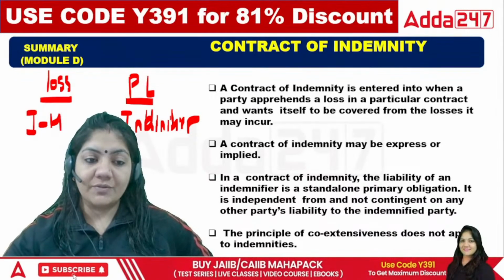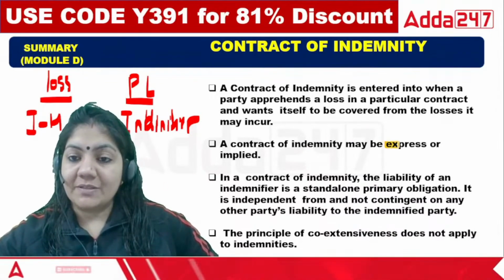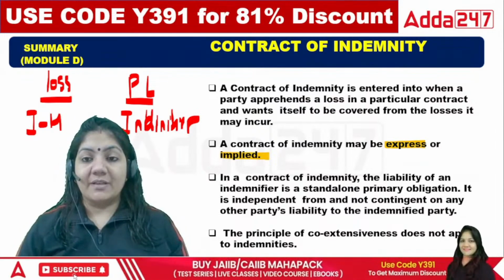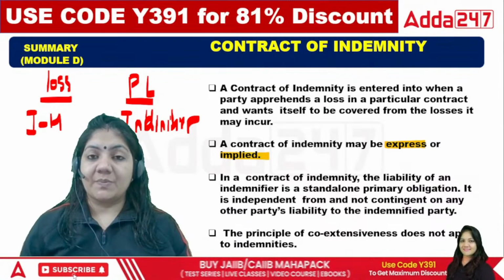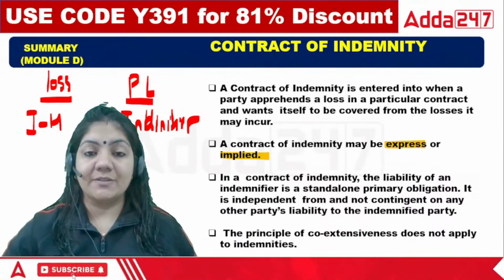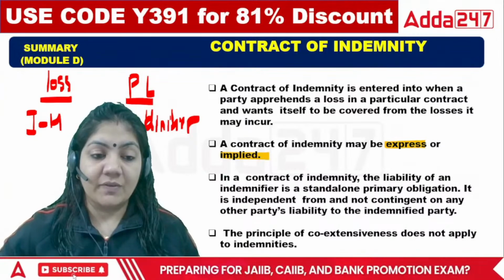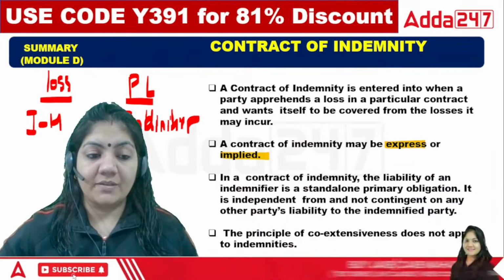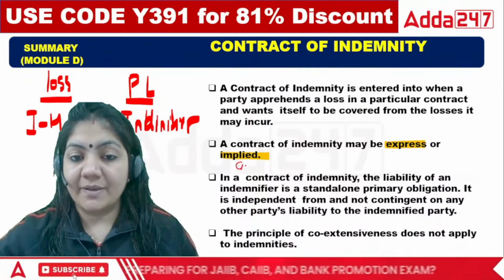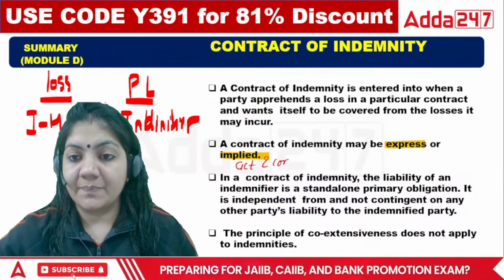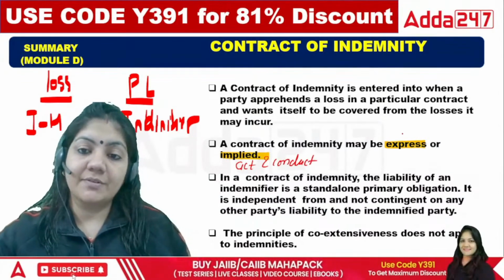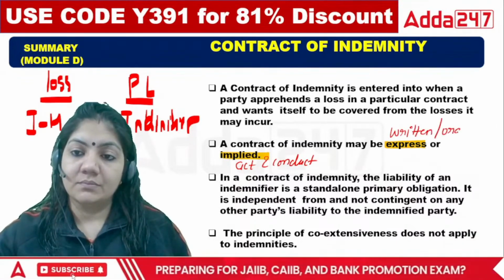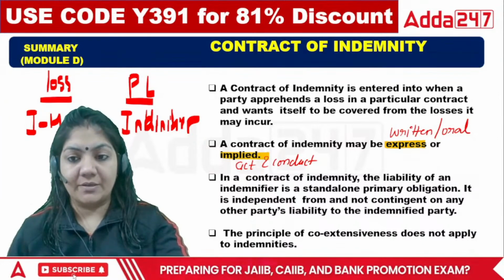Now see what is written here, that the contract of indemnity may be express or implied. Exactly. Express means written or oral, and implied means by way of act and conduct. So we can just write it here: implied means by way of act and conduct, and express means written or oral. This is called a contract of indemnity, a basic definition.